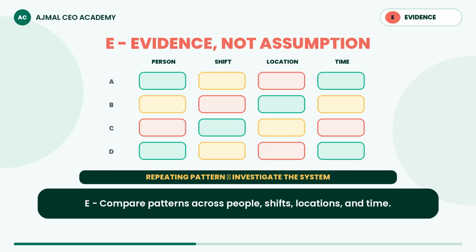E means evidence. Compare people, shifts, locations, and time. A repeating pattern across capable people points toward the system. Repeated deviation under clear, supported conditions points toward accountability.